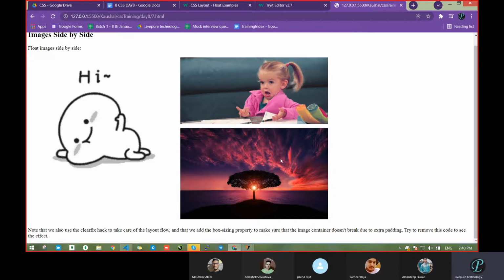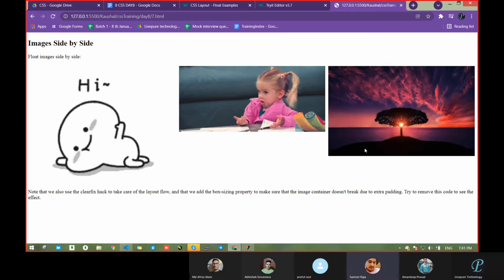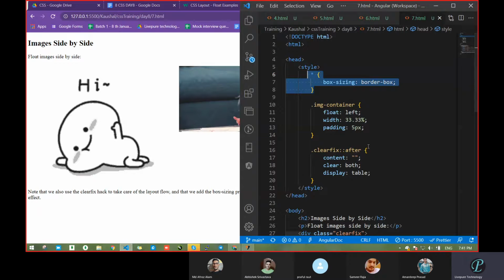This came down because this girl's picture is already in that position itself, and this one is also there, so this came down. So with the help of border-box, we are combining all together. Now tell me, if I want four images, how can I do that?